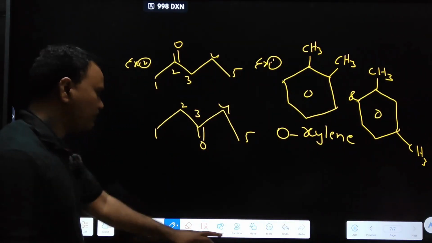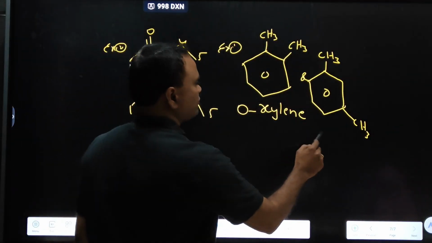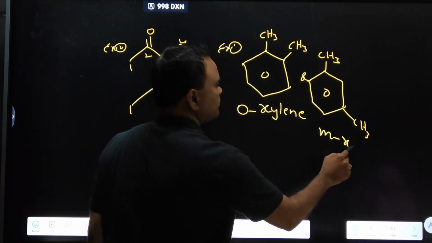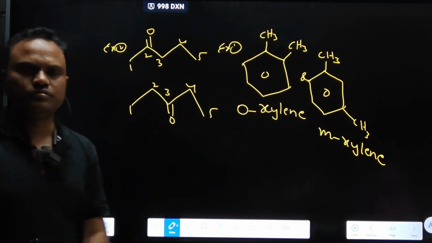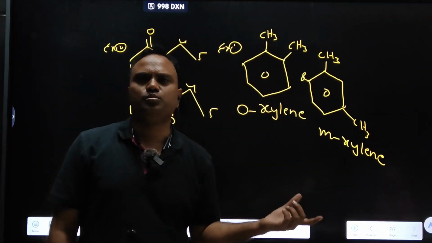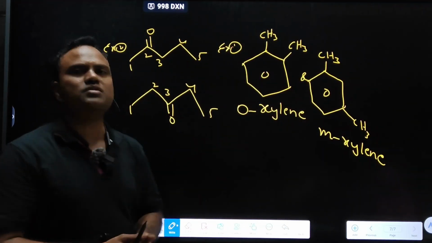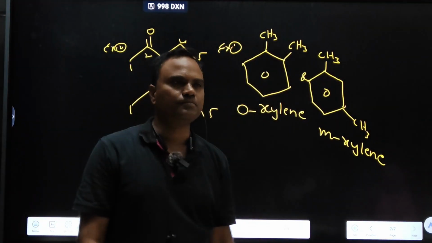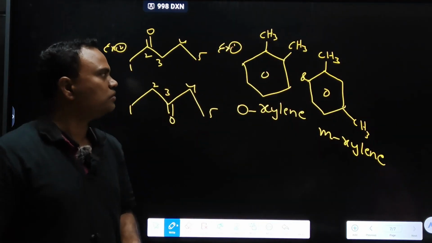Ortho-xylene and meta-xylene, even para-xylene also. Identifying the positional isomeric relationship is easy if we get the structures, but if we get the names, that's why I'm giving some important names also.